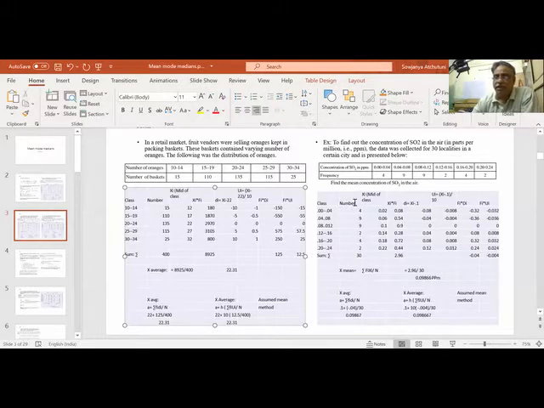Since my number is less than 10, let us forget about these processes. Let us do xi fi, easy for me, because this is more complicated for this. Suppose if the number is in the range of 110, 130, 225, 342, like that, then I have to go for this fi ui or fi di method.